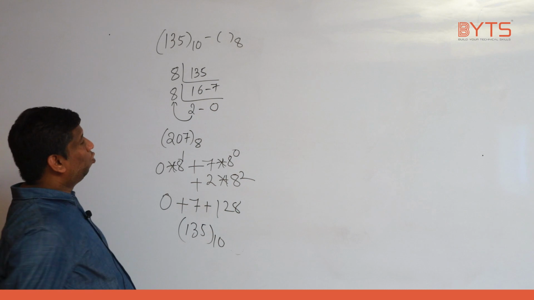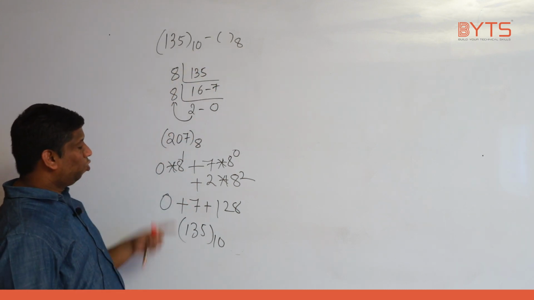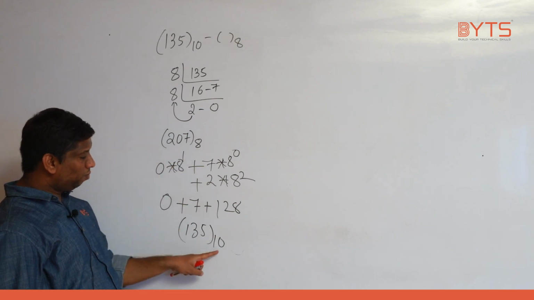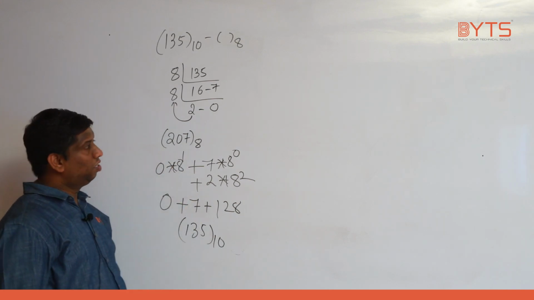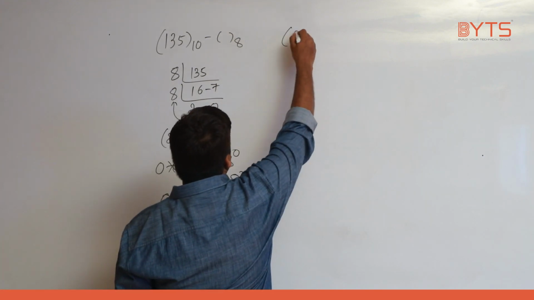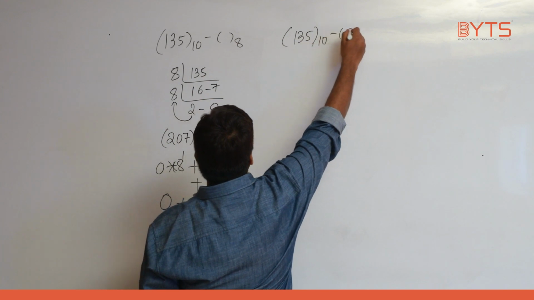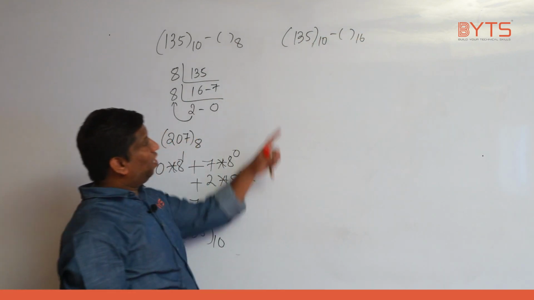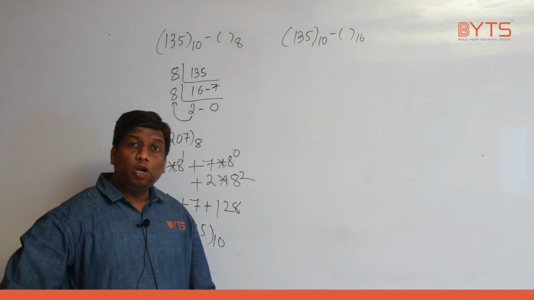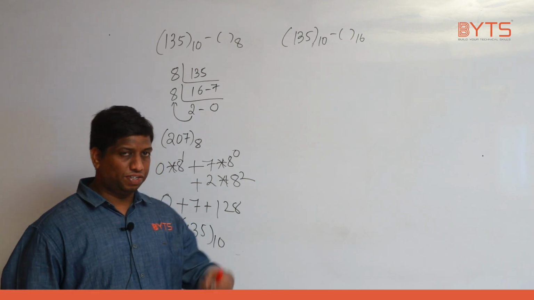Can you please tell what is the procedure for decimal to octal? LCM with 8. What is the procedure for octal to decimal? Multiply with 8 powers. Next we will solve another example. Okay. Well, 135 base 10 to base 16. Can you please tell what that conversion is? Decimal to hexadecimal. So what should I do? LCM with 16.